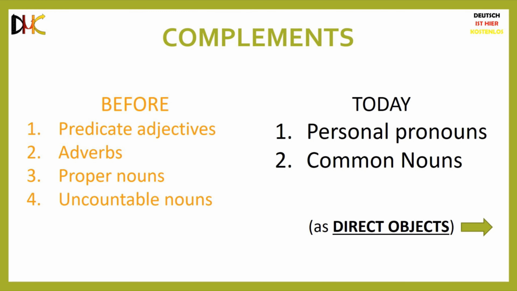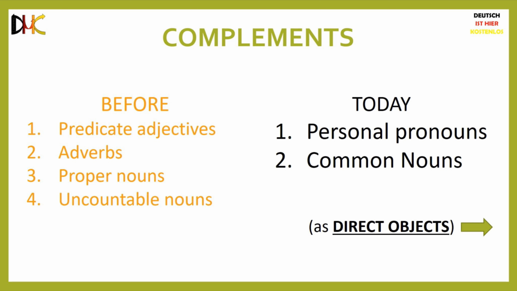And in L5, you only learned how to use predicate adjectives, adverbs, proper nouns, and uncountable nouns as complements. If you feel like you have forgotten what adverbs and predicate adjectives mean, please watch or revise L5 once again and then come back to this lesson.